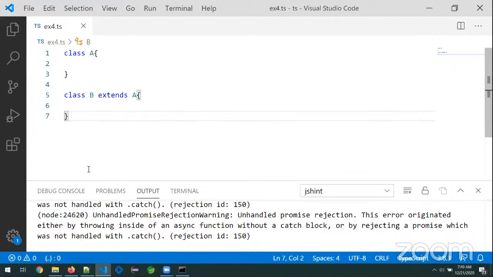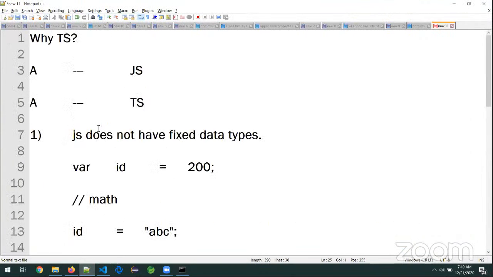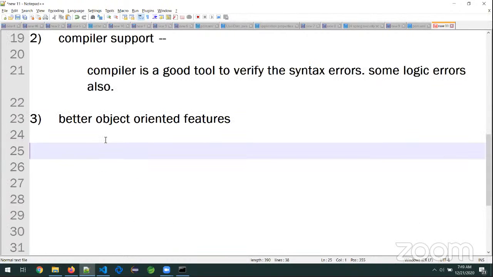That is why TypeScript knowledge, Angular with JavaScript knowledge is not a good one. That is why all the companies are expecting Angular with TypeScript. So if I am using this one, we can get all these things.